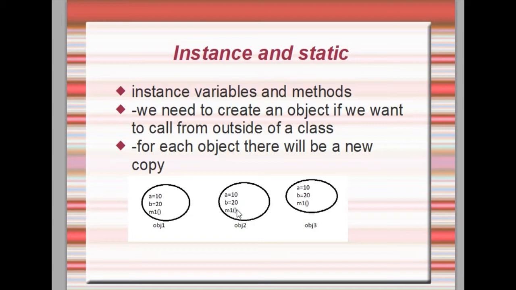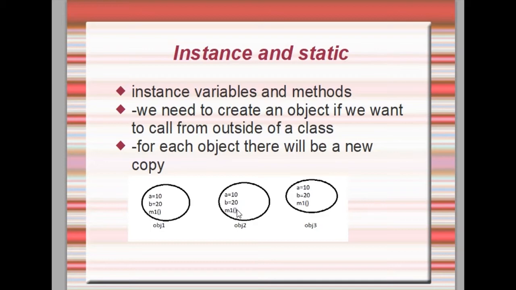Now I changed the wall color in 101. Initially it was white. Now I change it to blue. Will it reflect in 102? No, right? Because 102 has its own set of things, and 101 has its own set of things. If I change anything, and suppose I remove one window in 101, it won't affect 102.